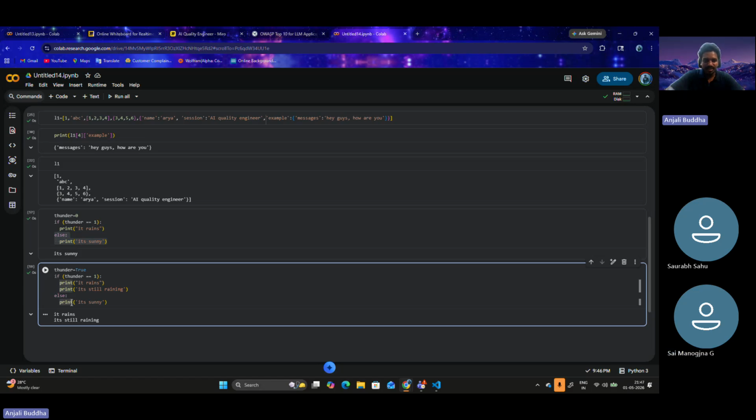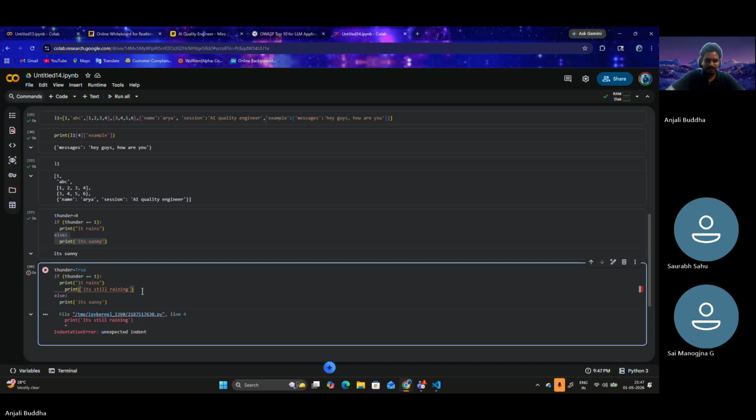If I give some more space here, this would throw me an error. Why an error? Because here it is not an if statement, not any conditional statement, and not any looping statement. So why is the space given? Python considers the code based on the spaces that are provided. That's why the same space has to be given.